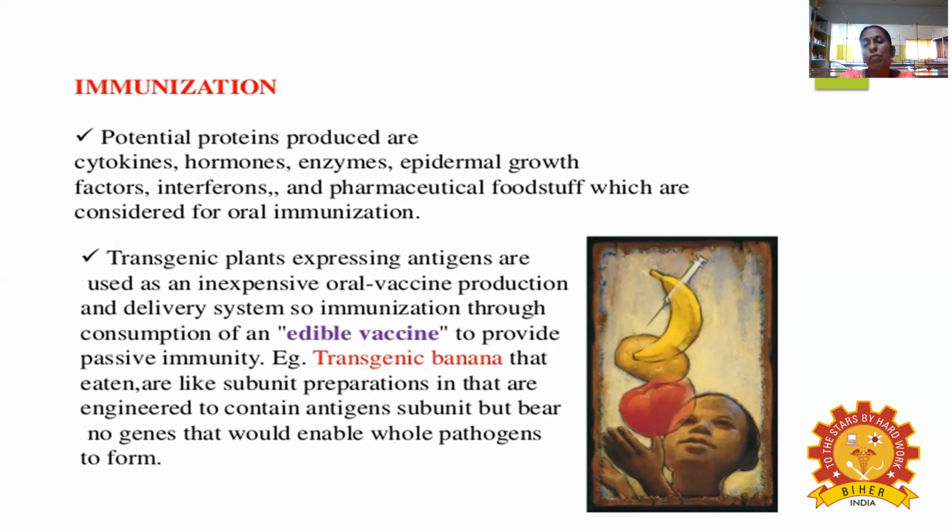The best example for that is the transgenic banana. The transgenic banana is like a subunit preparation, engineered to contain the antigen subunit, but there are no genes that would enable the whole pathogen to form.